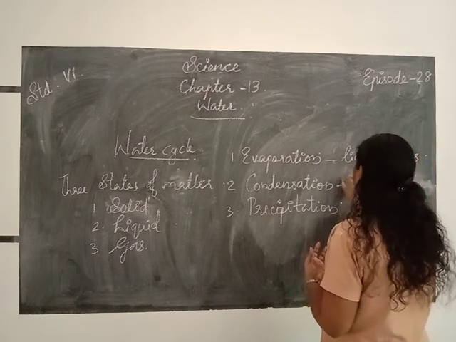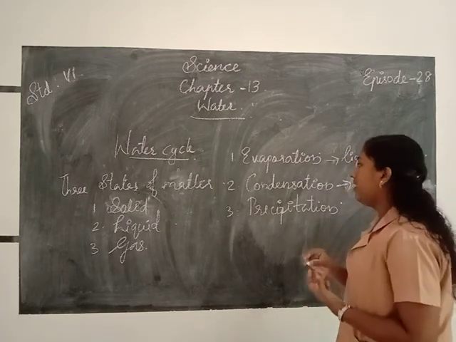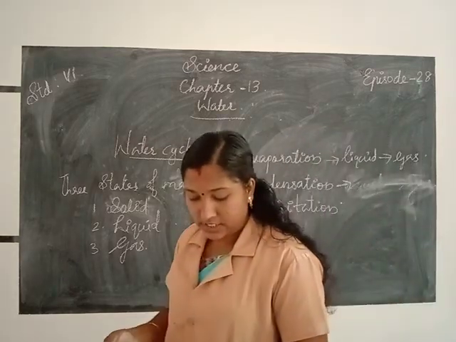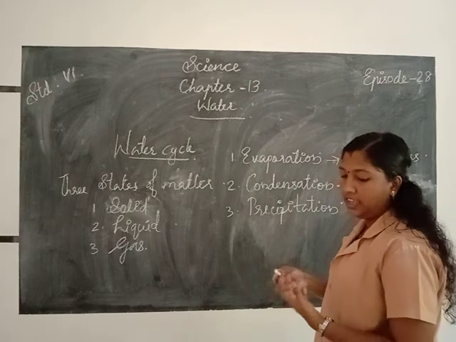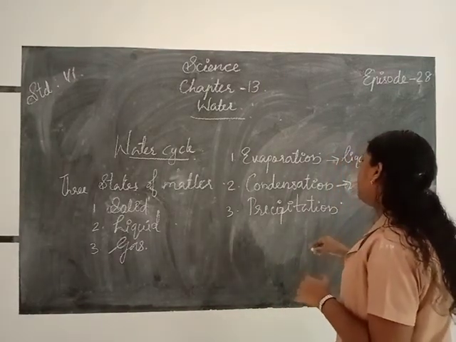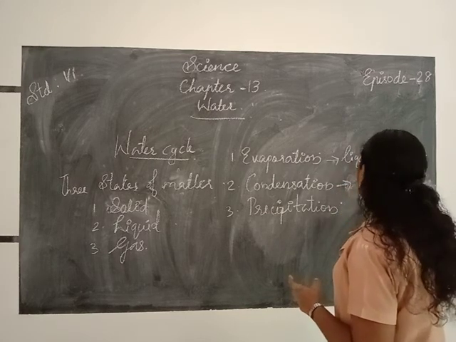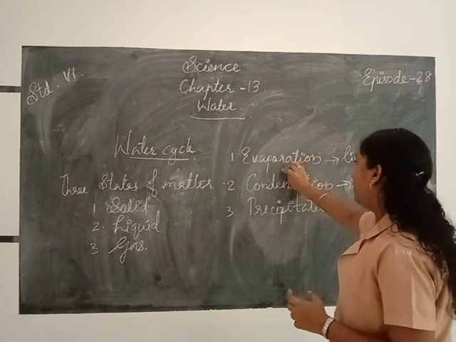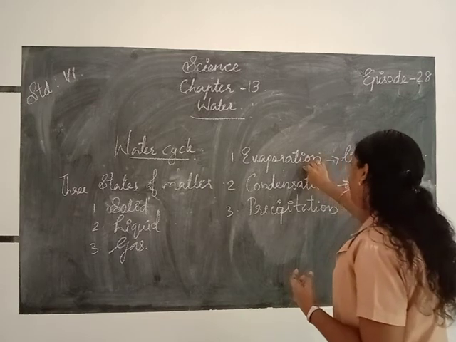Then next one, condensation means the vapor or gas formed into its liquid form. We know evaporation: how can we evaporate water?